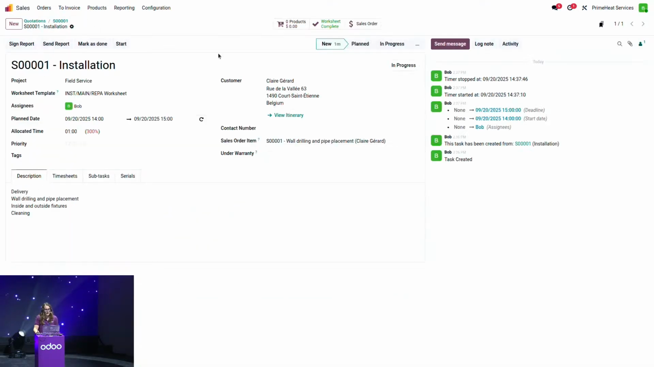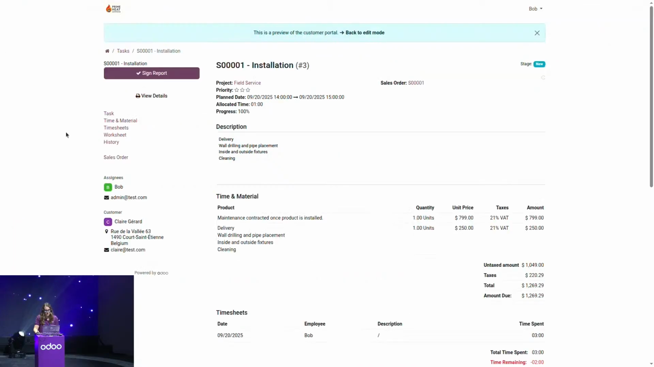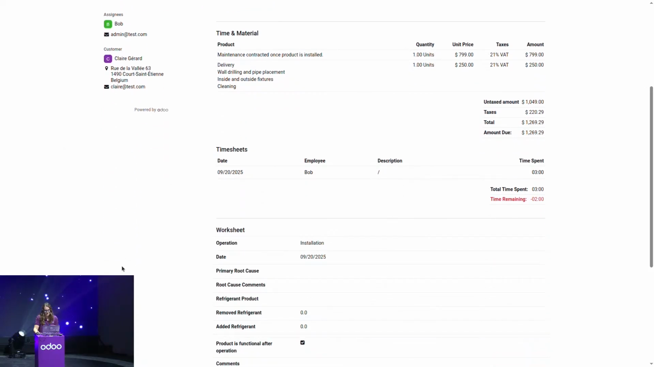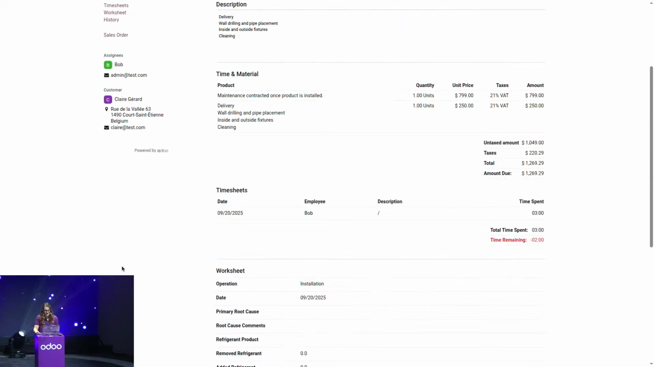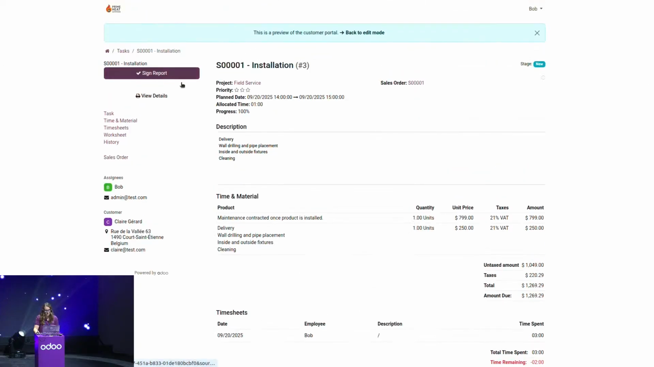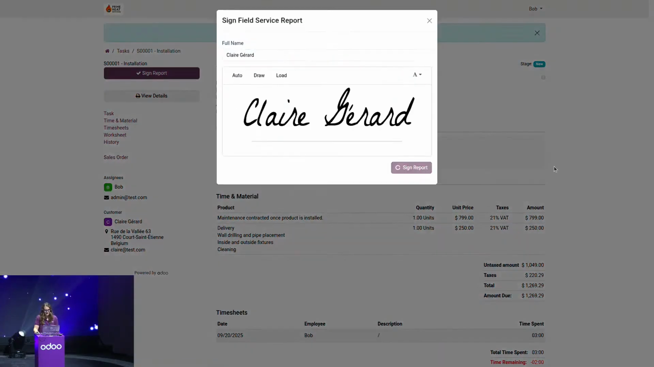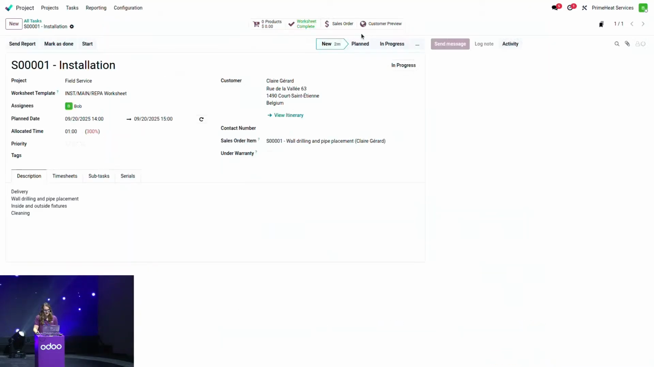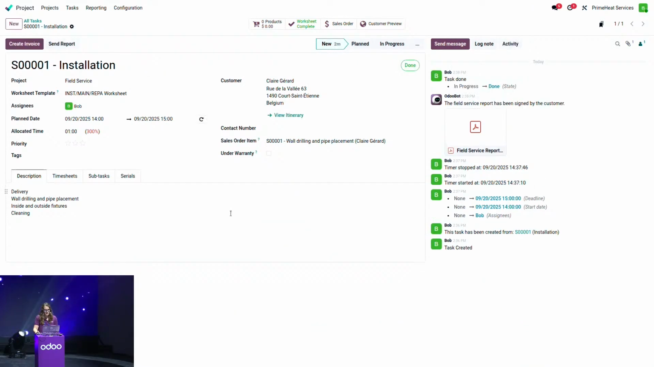When it's done, I would like Claire to sign this report, so I can simply click on Sign Report. On this portal view, she will have access to the recap of the quotation, as well as the timesheet and the worksheet. So Claire can have a look at it, and she can sign the report online. I will go back to my task, and I will mark it as done.